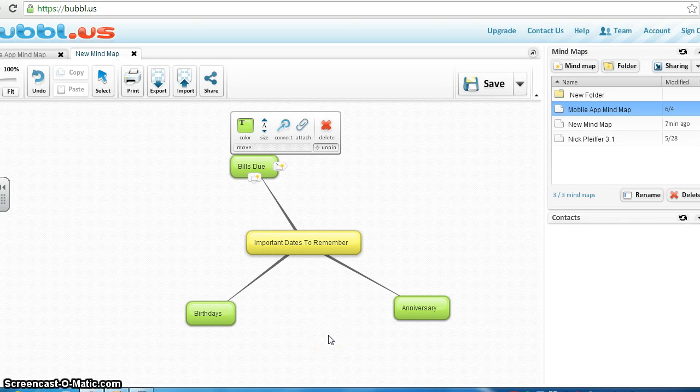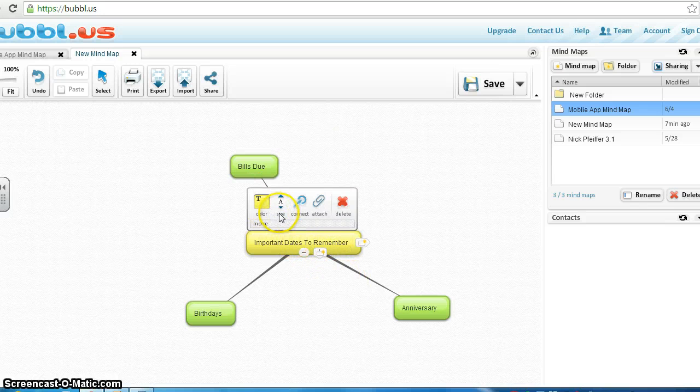The first tool I'd like to talk to you about is bubble.us. As you can see over here on the right-hand side, it saves all the mind maps that I've made. This is just a simple tool to try to help you stay organized in your life and give you ideas. The thing I have up isn't very important, but I just wanted to show you how it works. You can change text size, text color, and anything, and this is your main goal, your main important statement in the middle.